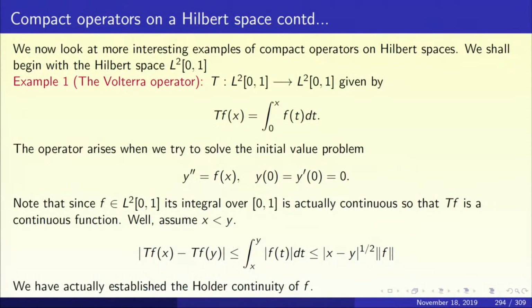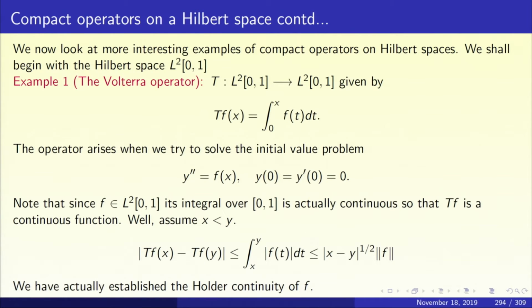Let us try to prove this directly. Let us take two elements x and y in the interval 0, 1, x less than y, and let us calculate Tf(x) minus Tf(y). Tf(x) minus Tf(y) is what? Integral from 0 to x minus integral from 0 to y. So it will be integral from x to y of f(t) dt, in modulus. Take the mod inside the integral, you will get mod Tf(x) minus Tf(y) less than or equal to integral from x to y of mod f(t) dt.